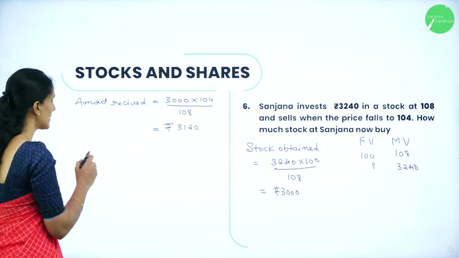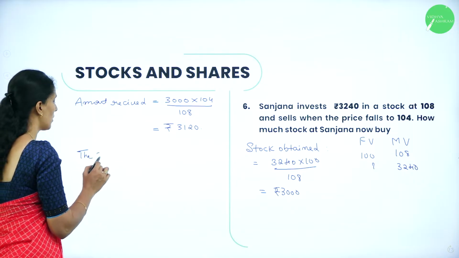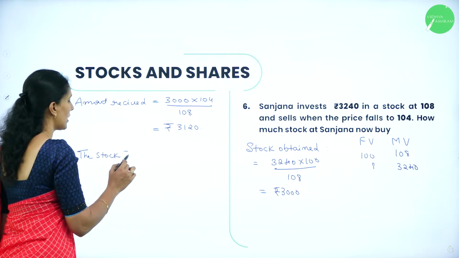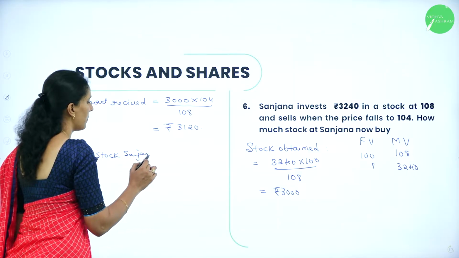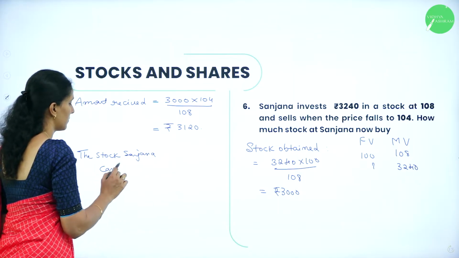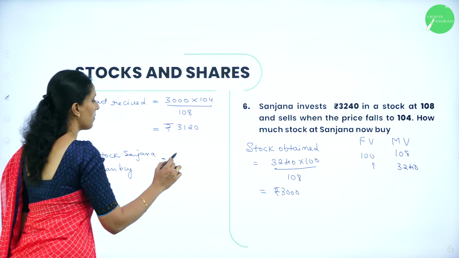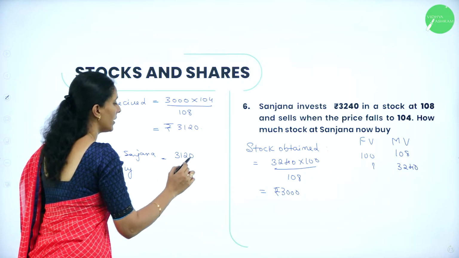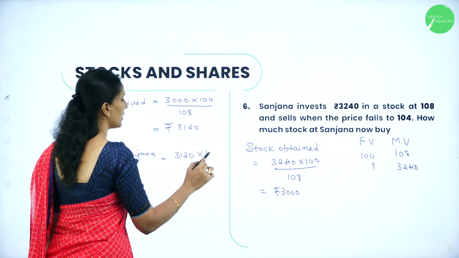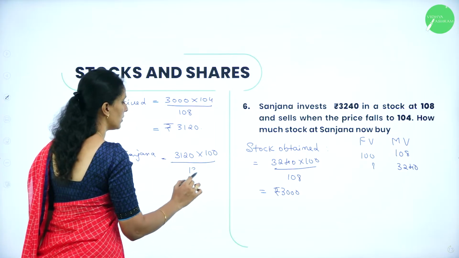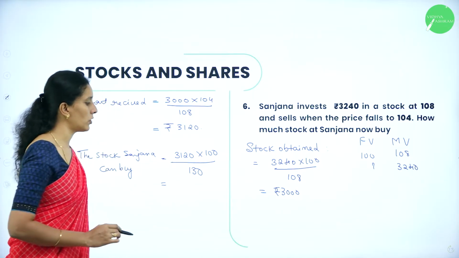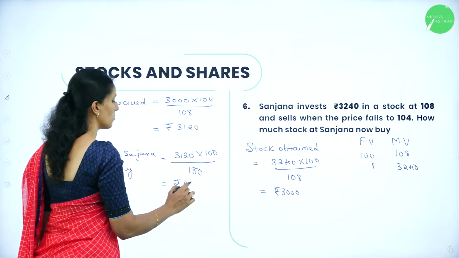Now, the stock that Sanjana can buy. She has an amount of 3,120 and it is equal to 100 over 130. So, the value will be equal to rupees 2,400.